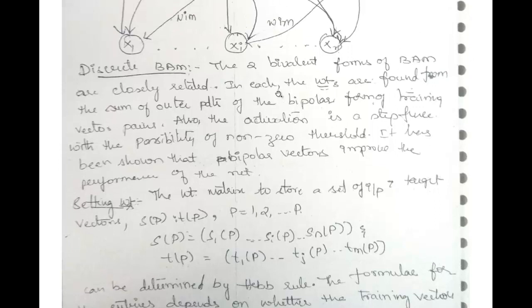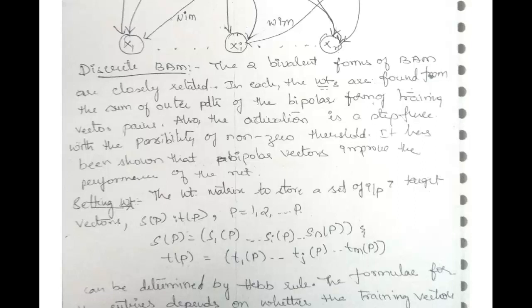So here we have a discrete BAM concept also. In the discrete BAM concept, two bivalent forms of BAM are closely related. In each, the weights are found from the sum of outer products of the bipolar form of training vectors. Also, the activation is a step function with the possibility of a non-zero threshold. It has been observed that bipolar vectors improve the performance of the network. That is, your neural network performance is increased by using bipolar vectors as your inputs.